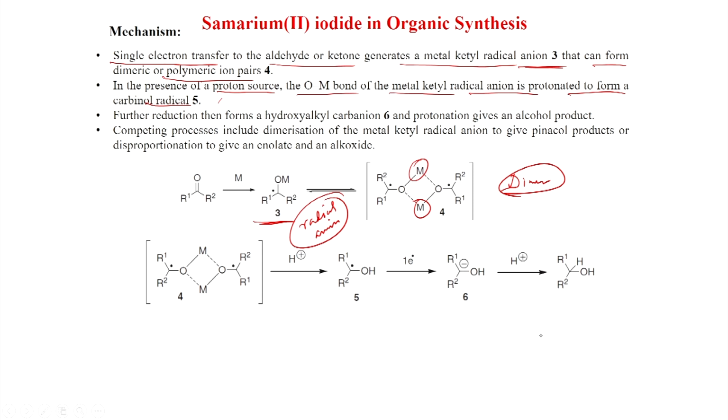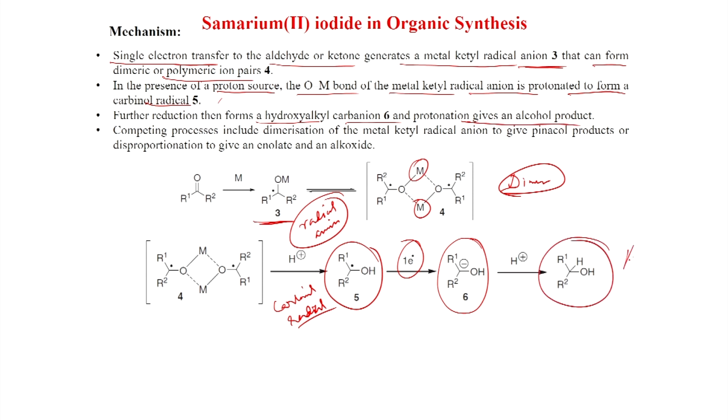So, after protonation you get this, because OM is replaced by OH now, a carbonyl radical, and further reduction then forms a hydroxyalkyl carbanion 6. Again another electron comes, then like Birch reduction we have seen, hydroxyalkyl carbanion 6 and protonation give an alcohol product. So, this is alcohol. Like Birch reduction, where the benzene system was reduced, here the ketone is reducing, in a similar mechanism: the radical, then the proton, then radical, then again the anion is forming.